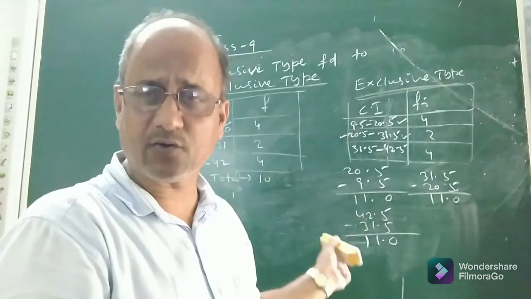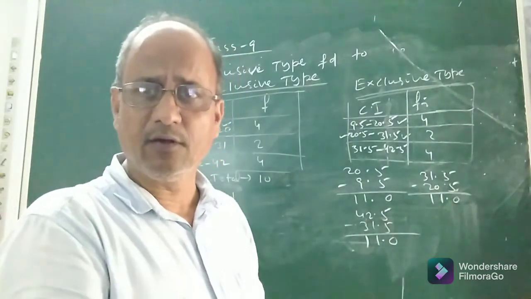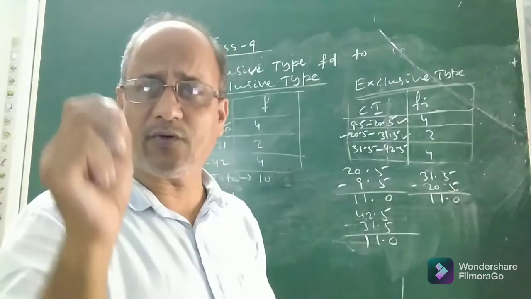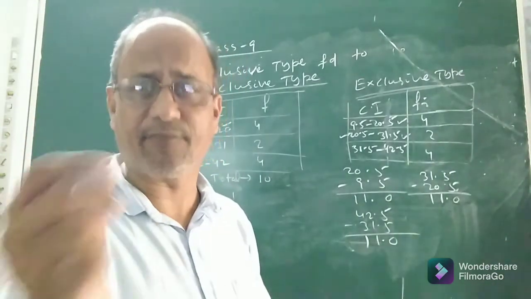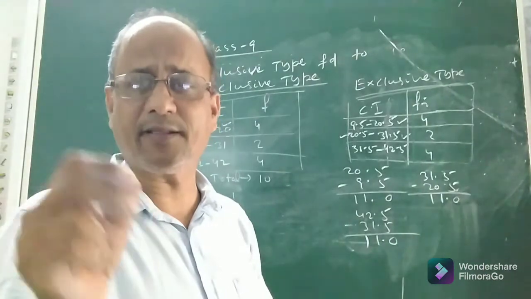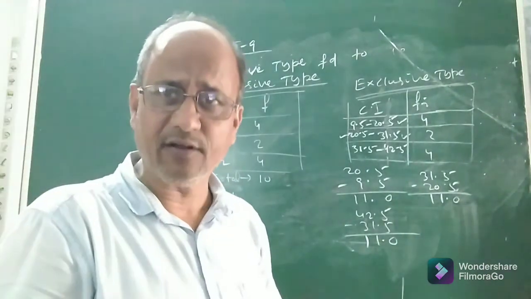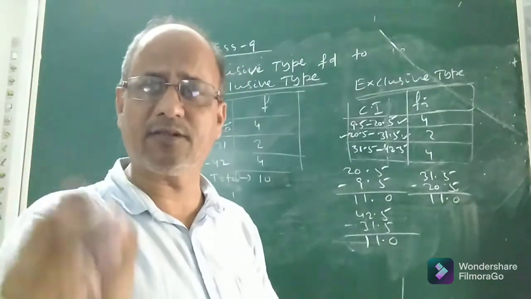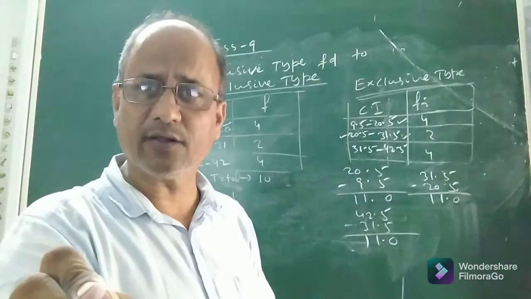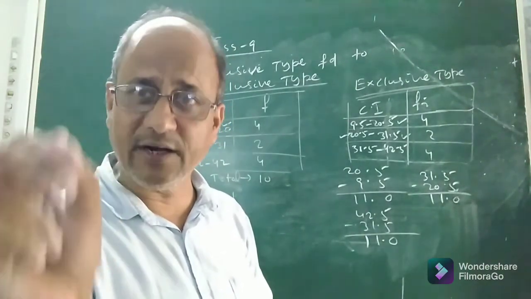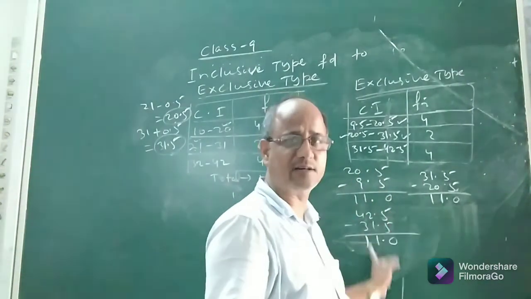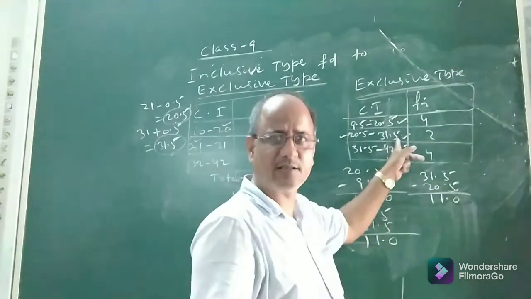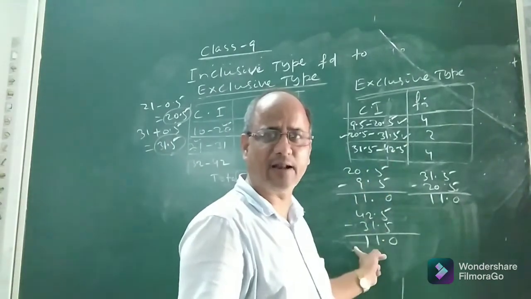The process you understood. It is necessary that the frequency distribution must be an exclusive one, because only then can we represent it graphically. The graphical representation of data is possible if the frequency distribution is continuous, that is, all the classes are continuous, having uniform width or size. All the classes have the same width. It is 11. When it is converted into continuous, the width became 11.